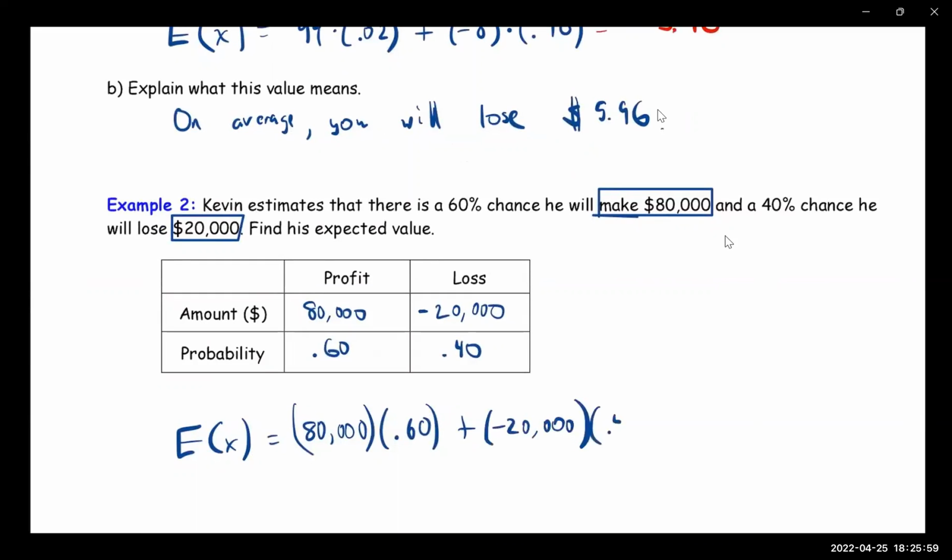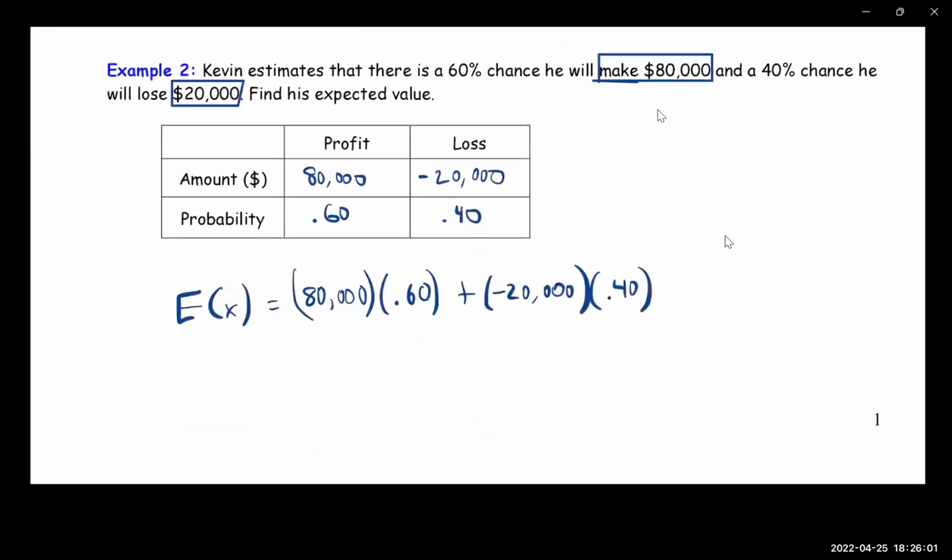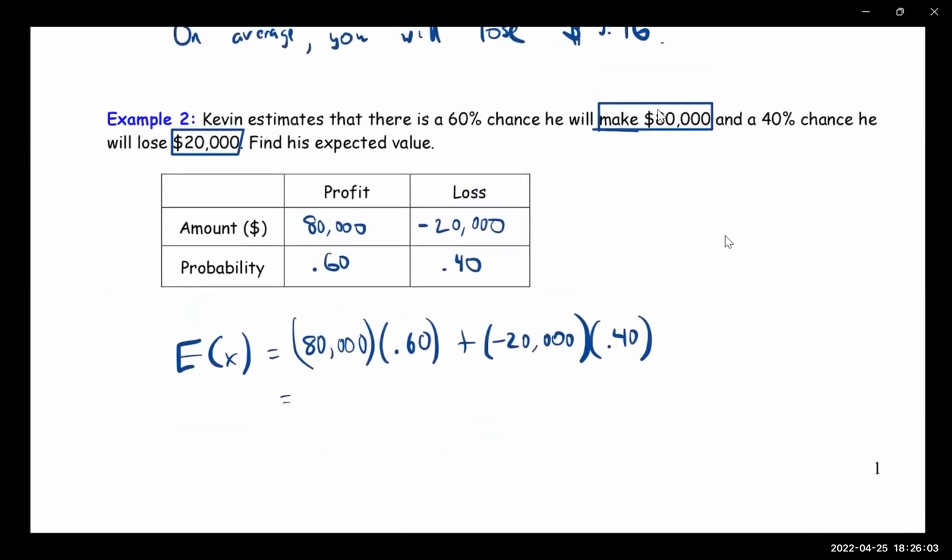All right, and the probability of losing is 40% chance. So let's see what the expected value is on average. If you were to play this game many times, on average, let's see what the outcome would be. So let me share my calculator. You guys can do this as well on your calculators, so you get used to it.